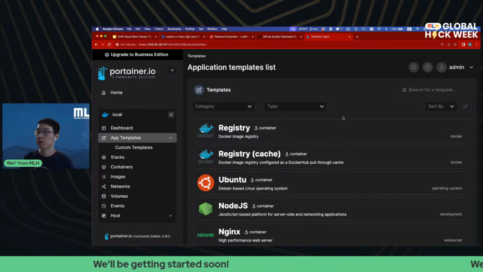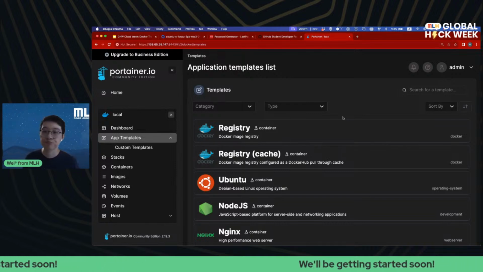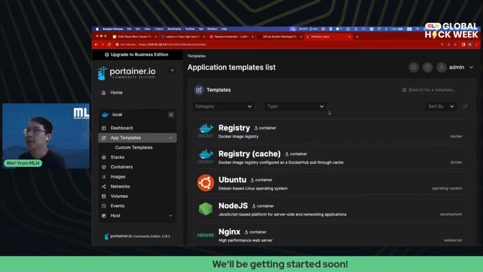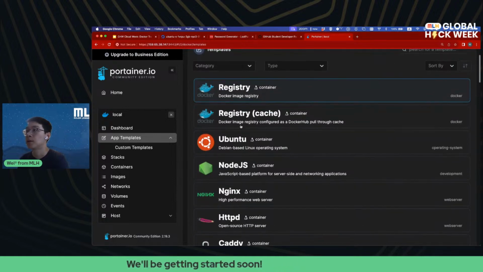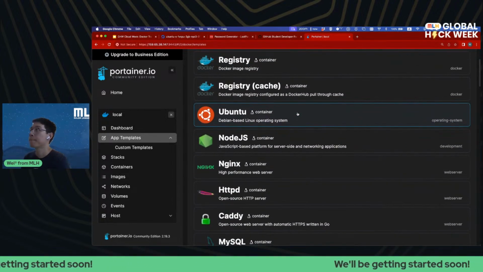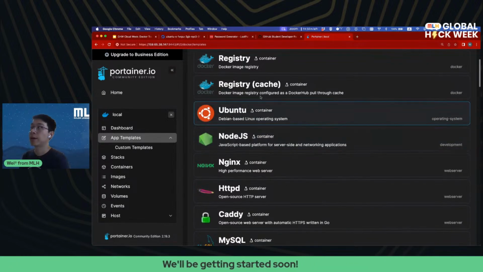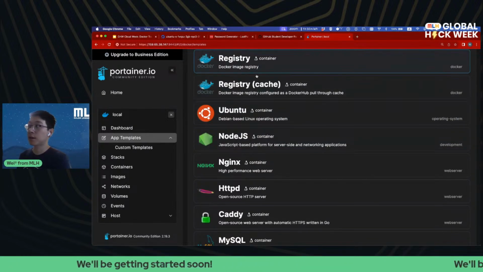And afterwards, we will kind of vote on what type of application we want to deploy, and we'll do it together. If we're looking at this page here, we can see a ton of very useful operating systems. Ubuntu. You can deploy a container registry if you want, Docker Hub.